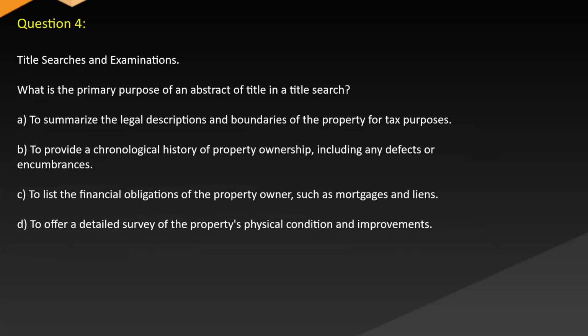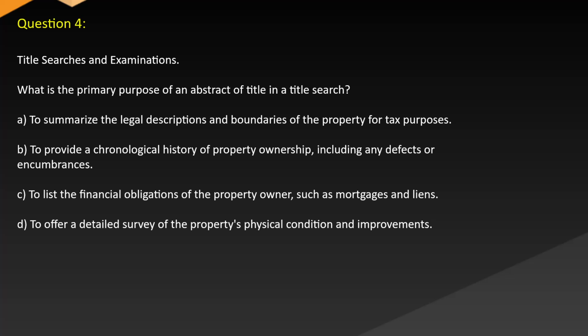Question 4. Title searches and examinations. What is the primary purpose of an abstract of title in a title search? A. To summarize the legal descriptions and boundaries of the property for tax purposes. B. To provide a chronological history of property ownership, including any defects or encumbrances. C. To list the financial obligations of the property owner, such as mortgages and liens. D. To offer a detailed survey of the property's physical condition and improvements.